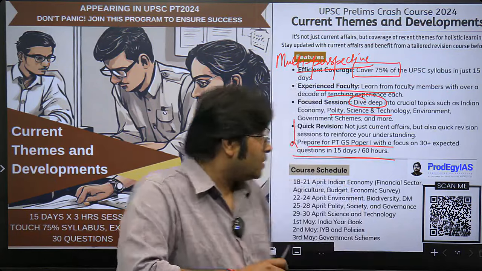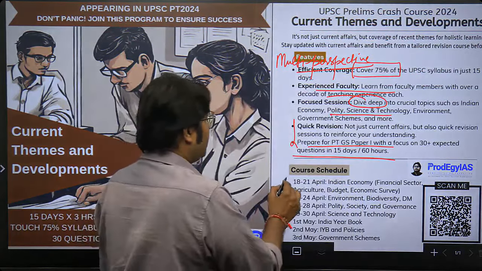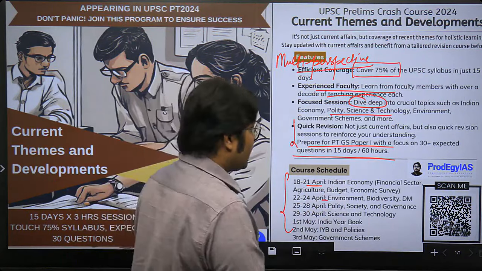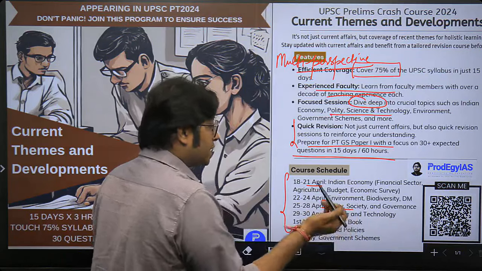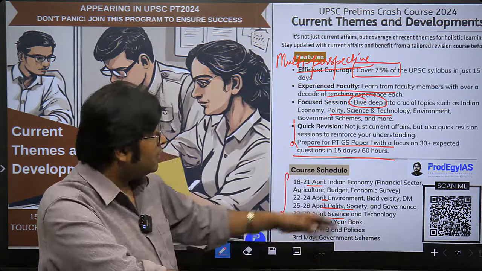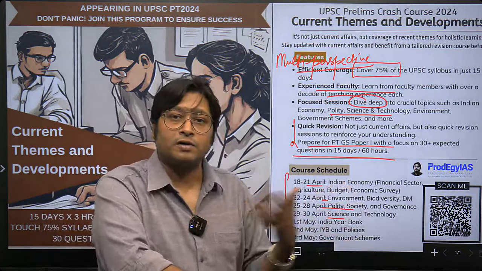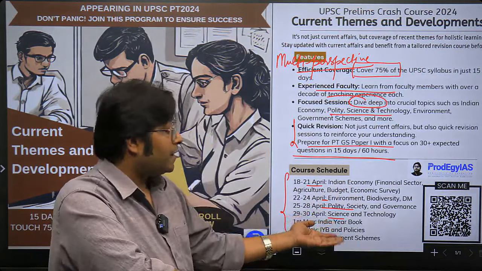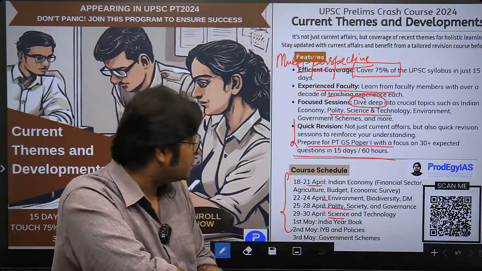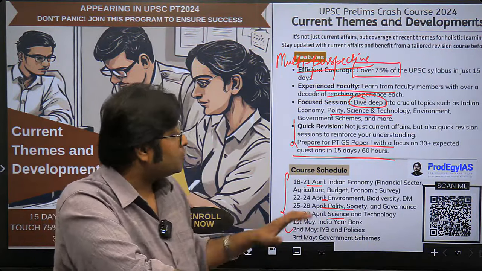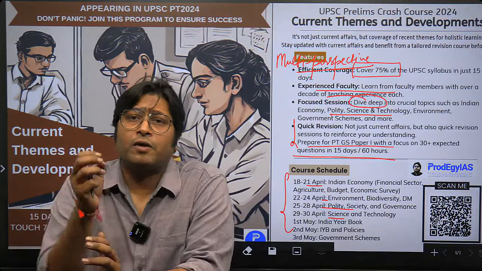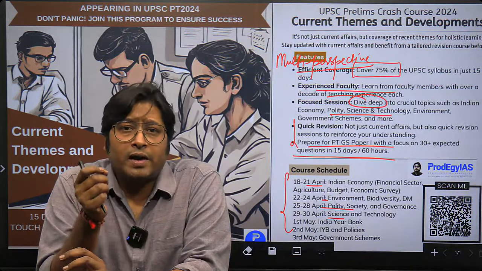for you. So you will see it starting from 18th April with Indian economy, and then environment, biodiversity, polity, society, and governance. It will be taken by different people: Dr. Gaurav, Dr. Saurav, and Ashutosh, and the India book by another Ashutosh Das. He's a very good faculty for policies and governance. India book and schemes. So broadly, many of your weak areas, vulnerable areas, would be dealt with here.